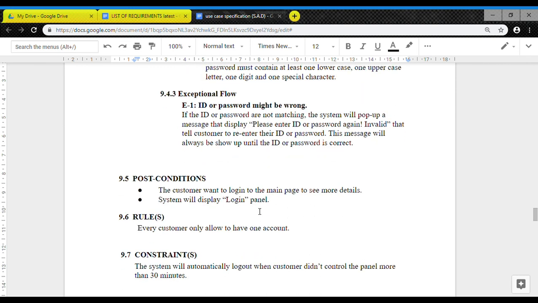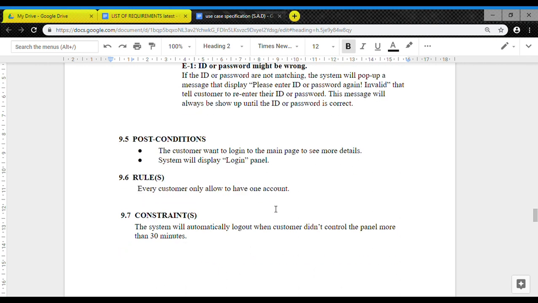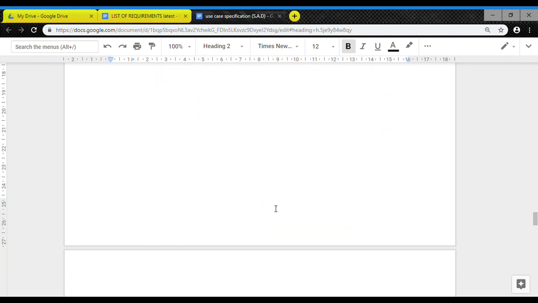For the post condition, the customer wants to log in to the main page to see more details. The system will display the login panel. For the rules, every customer is only allowed to have one account. For the constraint, the system will automatically log out when the customer doesn't control the panel for more than 30 minutes.